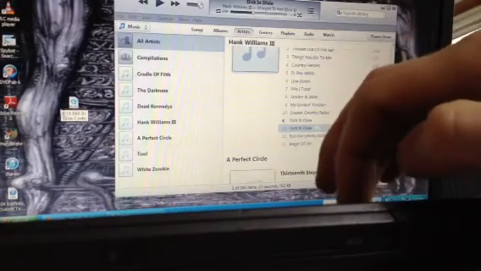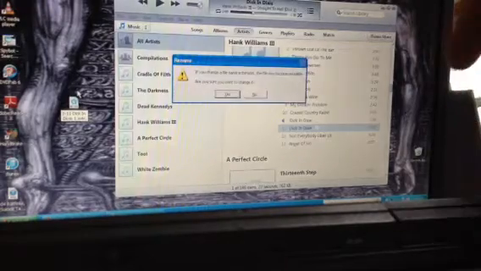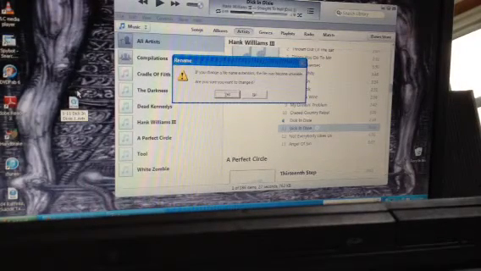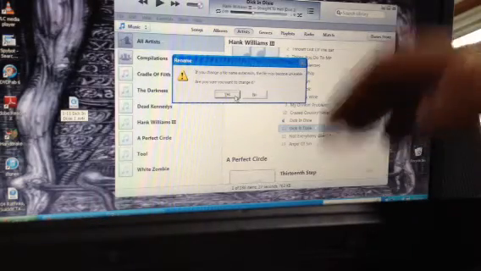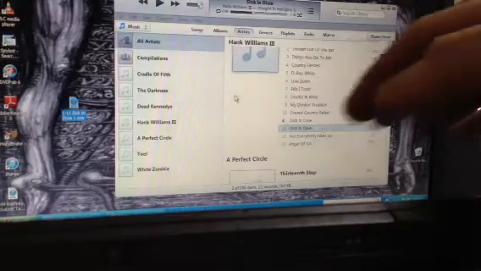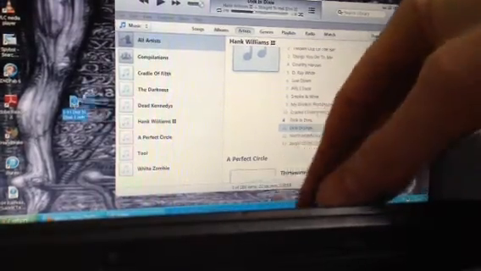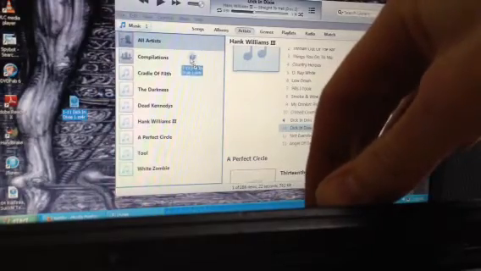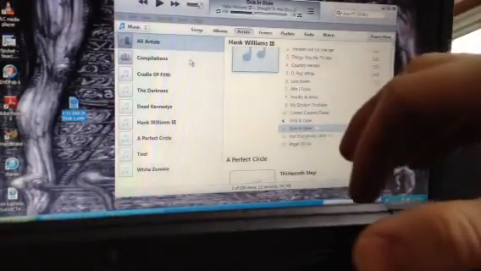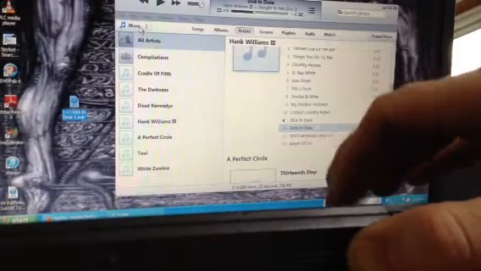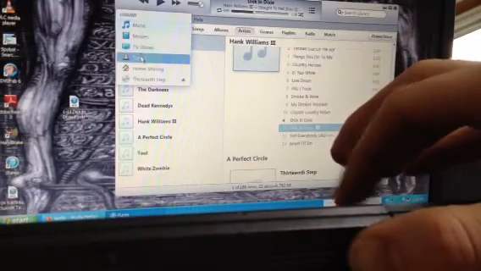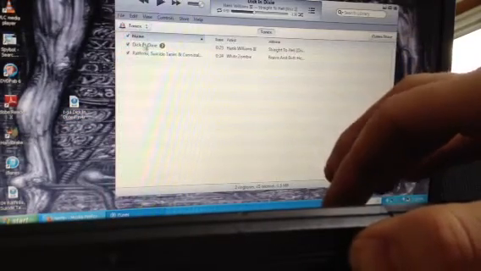So then all you do is hit enter, and then that'll say if you change a file name or extension, then the file may become unusable. Do you want to change it? Hit yes. So then all you got to do is click on it and drag it back here onto your iTunes, and then click on music and go to your ringtones and it'll be right there.